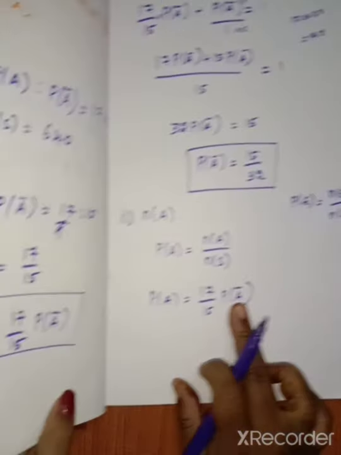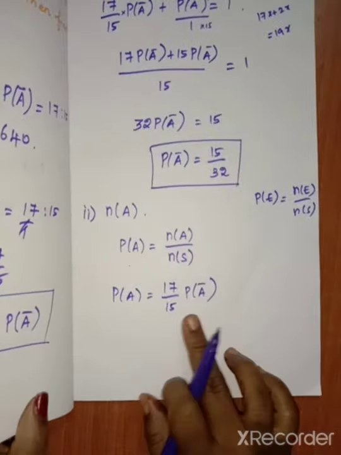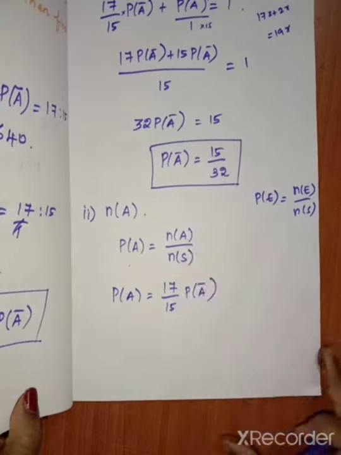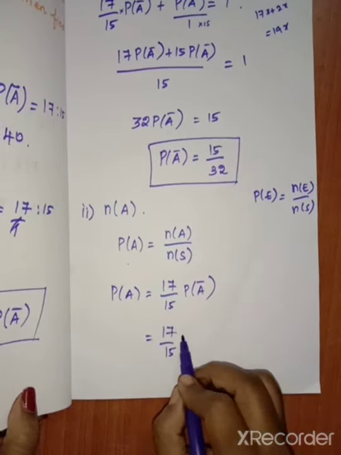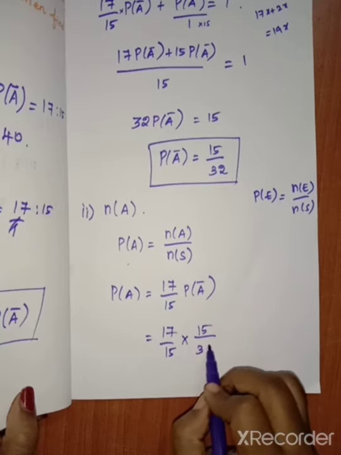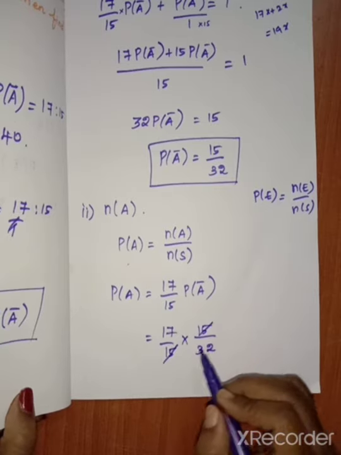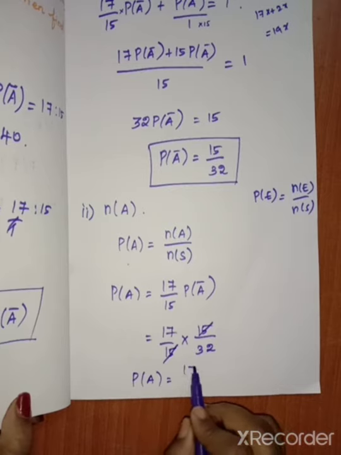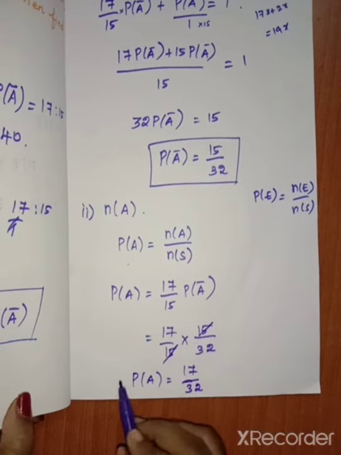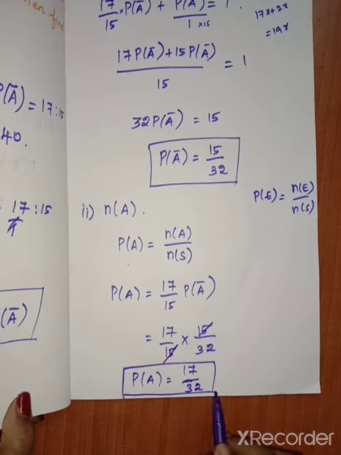This we have found here. So in place of P of A bar, we have to substitute 15 divided by 32. So 17 by 15 into 15 by 32. So 15 cancels. So remaining we get P of A equal to 17 by 32. Both do not cancel with any same table, so we write 17 by 32.